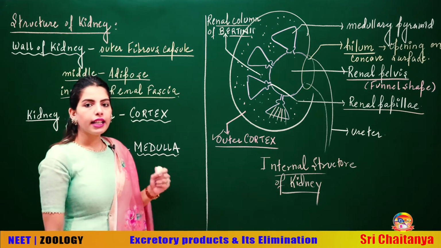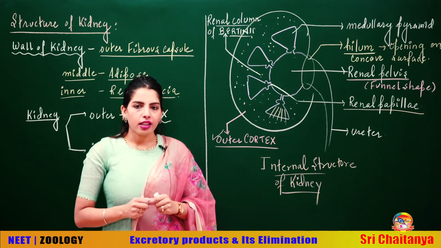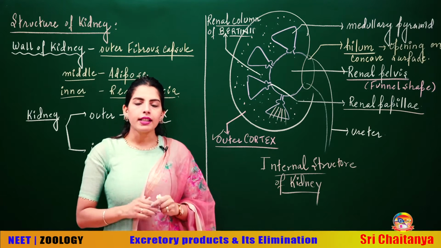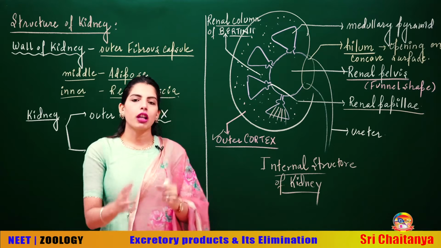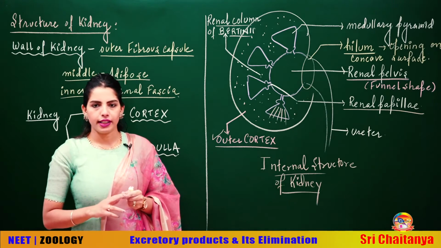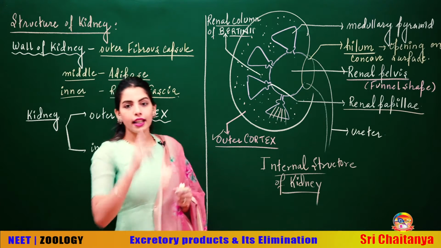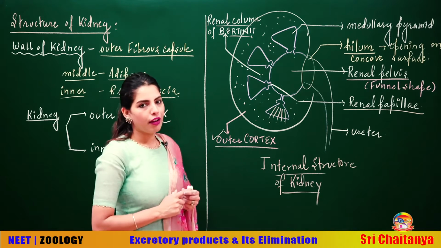It appears striated. Why? Because when we are talking about kidney, we are talking about excretion and osmoregulation. That means we want to talk about the structural and functional unit of kidney, which is nephron, obviously. Now when we talk about nephrons, students, in one kidney you have got 1 million nephrons.